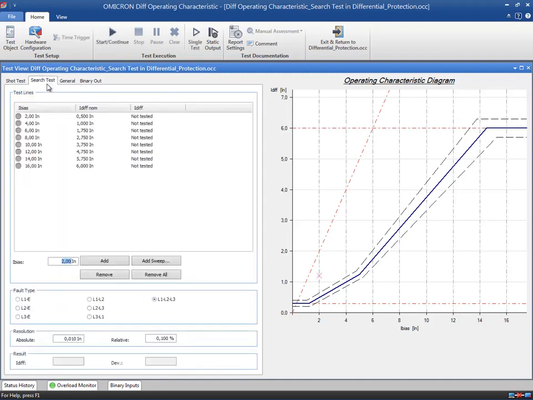The resolution determines the accuracy of the search test. The test module will take the larger of the absolute and relative values for each test line. We can keep the default values for the resolution and start the test.